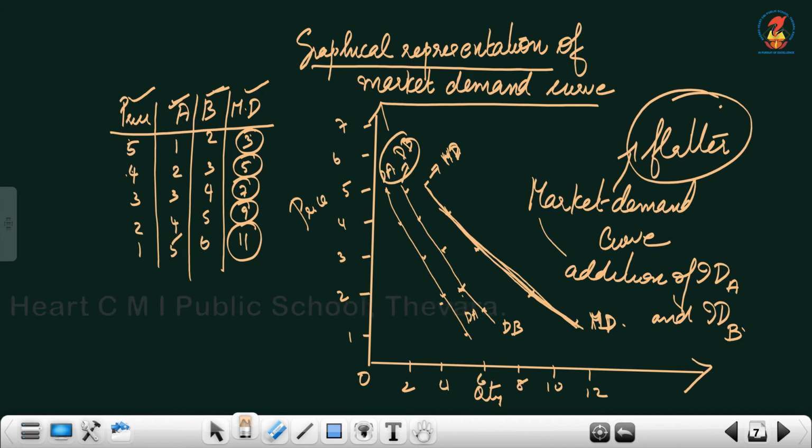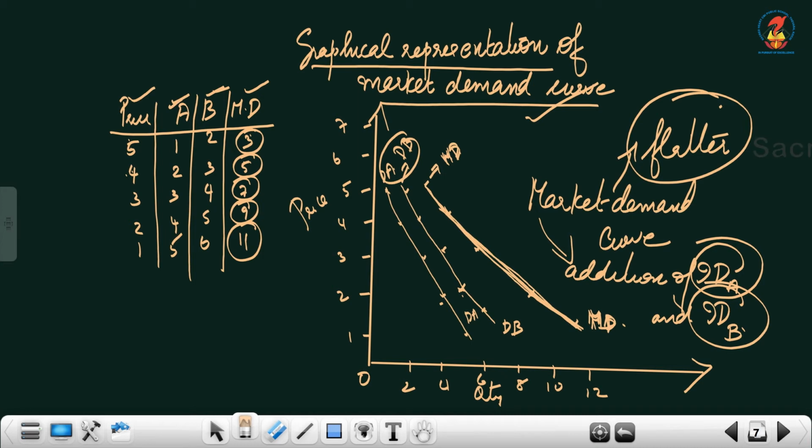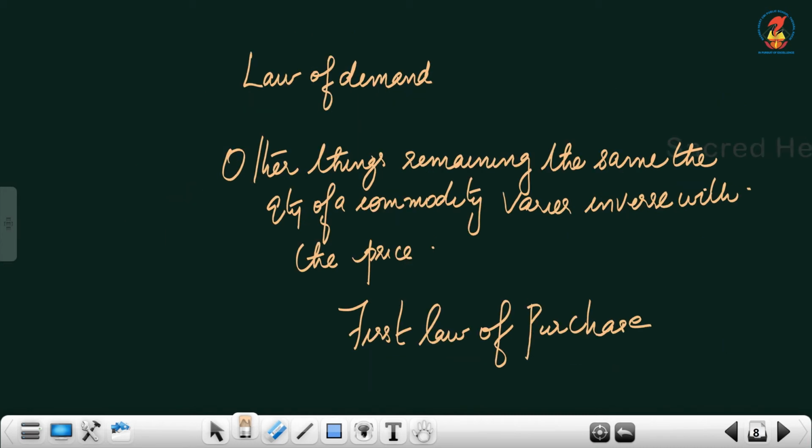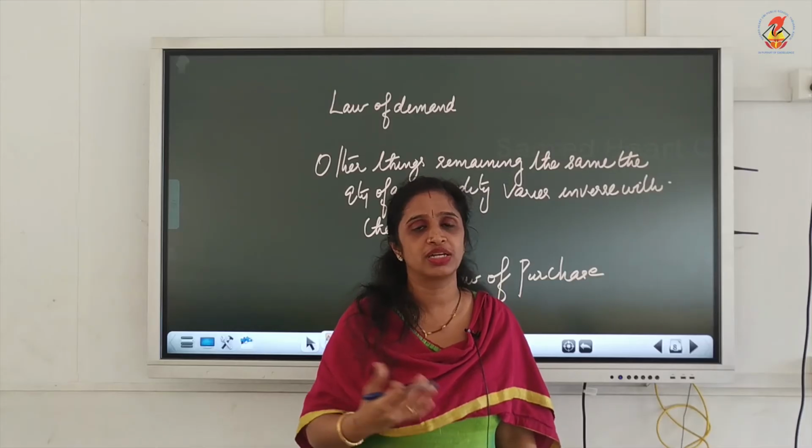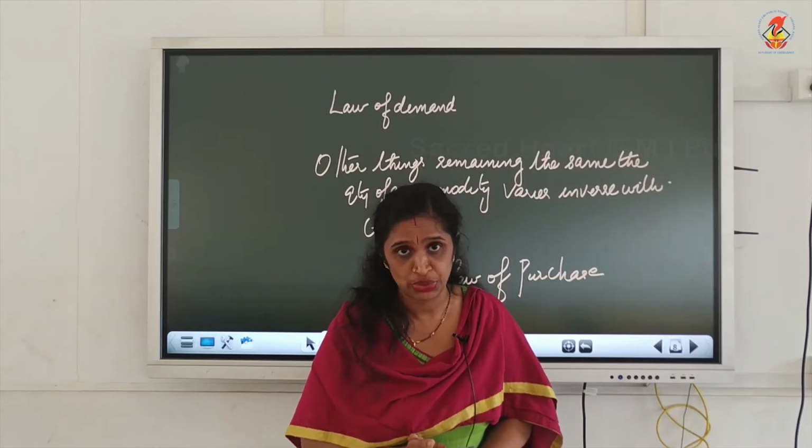Why is it more flatter? Because it is the addition of individual demand curve of A and individual demand curve of B, and this is the market demand curve. And what is the shape of market demand curve? That is also downward sloping. This is with regard to market demand curve. I hope that market demand curve and individual demand curve is very clear to you. Both are the graphical representation of schedules.